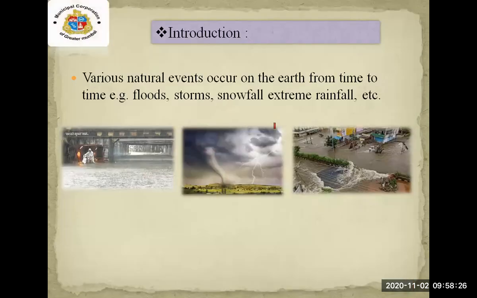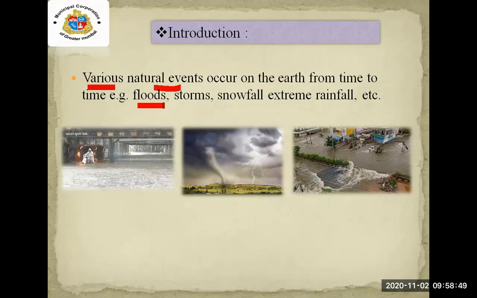Introduction. First point: various natural events occur on the earth from time to time.